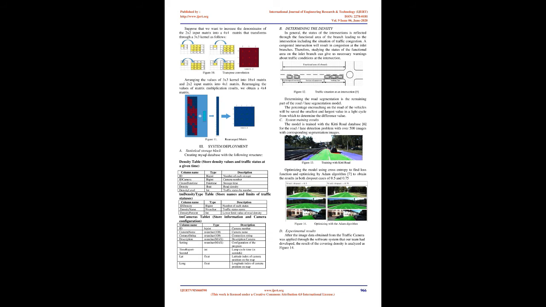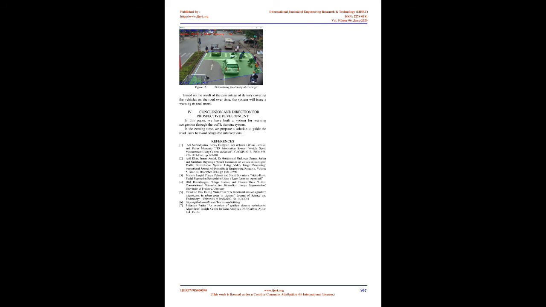Transposed convolutional layer is a transformation in the opposite direction to convolution, capable of mapping for a larger size result. Suppose that we want to increase the dimension of the 2x2 input matrix into a 4x4 matrix that transforms through a 3x3 kernel as follows. Arranging the values of 3x3 kernel into 16x4 matrix and 2x2 input matrix into 4x1 matrix. Rearranging the values of matrix multiplication results, we obtain a 4x4 matrix.